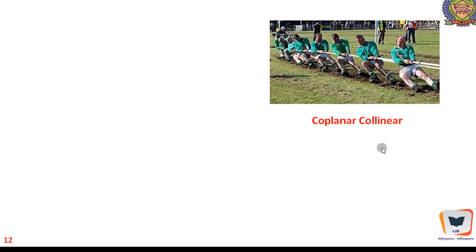So this is a coplanar collinear force system, because one person is applying one intensity of force, this person is also applying, it is unidirectional, and it is going along the same line of action. The entire process can be sketched on a Cartesian space, on a sheet of paper, on the blackboard. We can just draw a line showing the line of action and apply arrows along it. Of course, the length of the arrows, or magnitude of these forces, may vary depending on the forces applied by these particular persons.